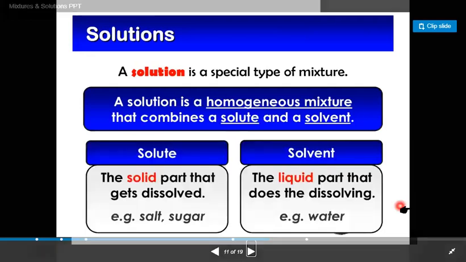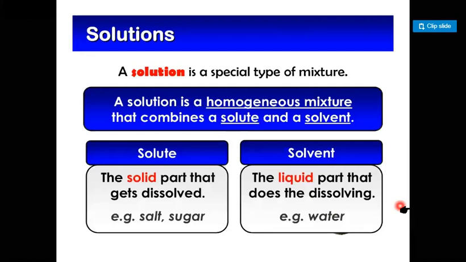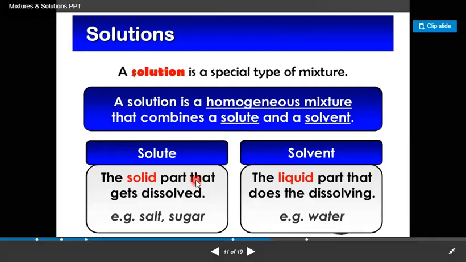Let's go to our next slide about solution. A solution is a special type of mixture, and it's a homogeneous mixture. As we already discussed in my previous slides, it combines a solute and a solvent. A solute is the solid part that gets dissolved, and a solvent is the liquid part that does the dissolving. Salt or sugar are examples of solutes, and an example of a solvent is water.